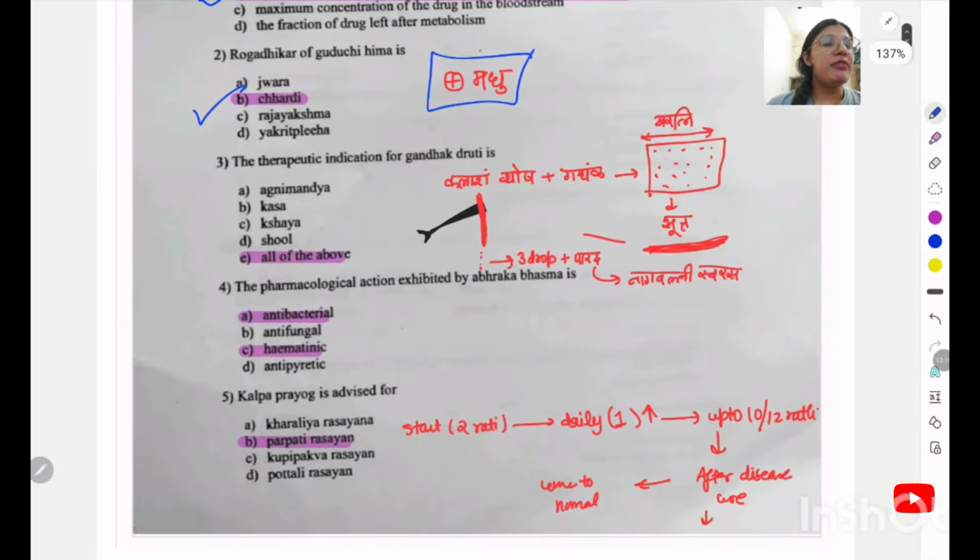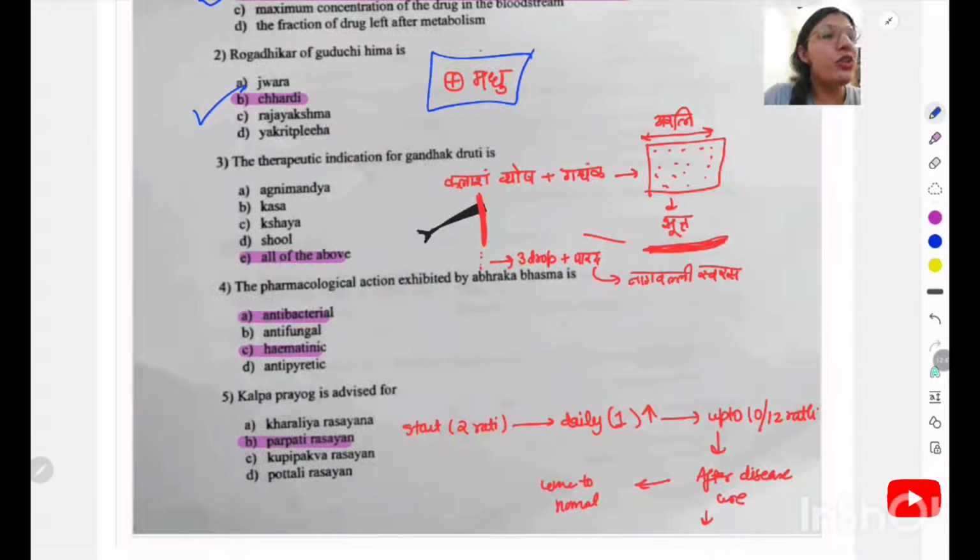Therapeutic indication for Gandhaka Druti. Here I have drawn one diagram. You can understand what this Gandhaka Druti is. So what is Druti? Druti literally means of a drava nature, where a metal is converted into the liquid state, and that liquid sustains liquidity all the time. It has Nirlepatvam, Tejasvitam, Laghuta guna, and it will not combine with the mercury in this state.